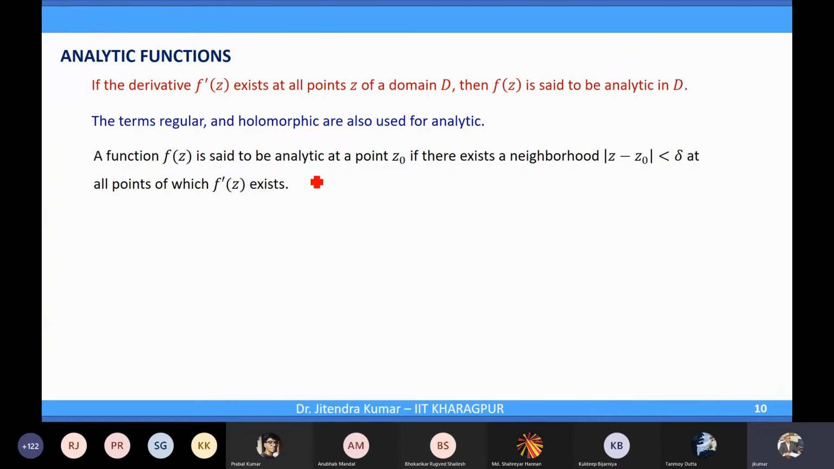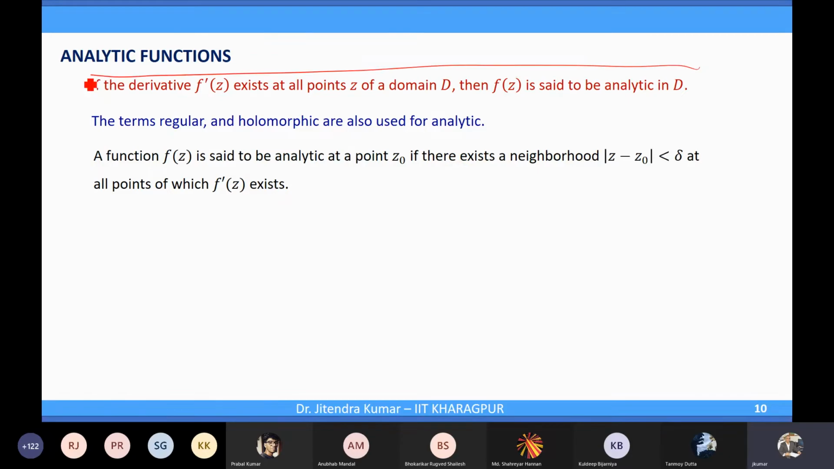So f(z) is said to be analytic. Now you focus here. So what is the difference? This is a very critical point now. A function f(z) is said to be analytic at a point. Yeah, I'm talking about at a point now. At a point z0, if there exists a neighborhood of that point at all points of which f prime(z) exists. Did you get my point?